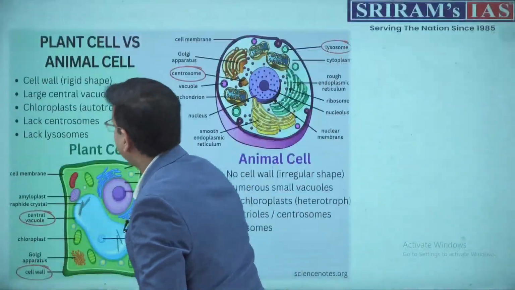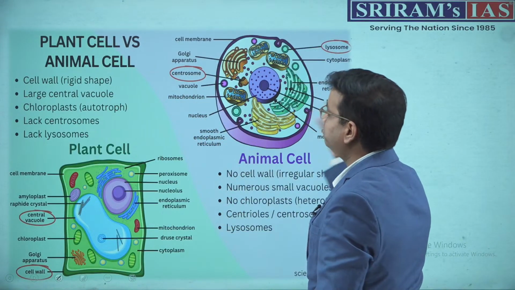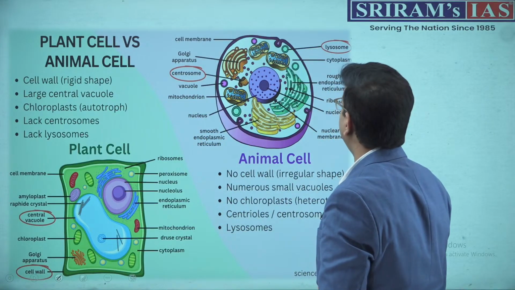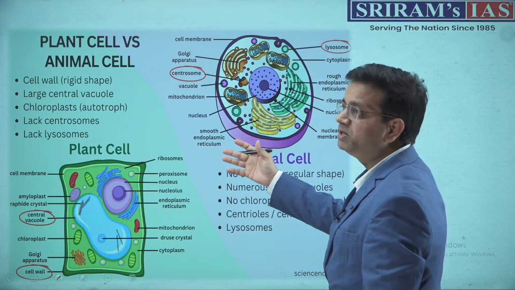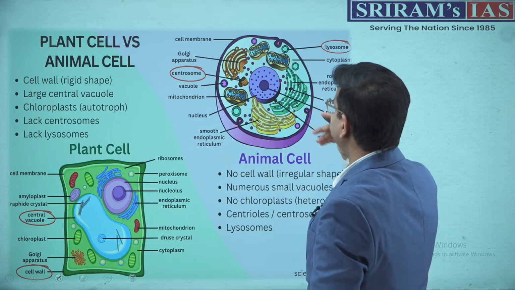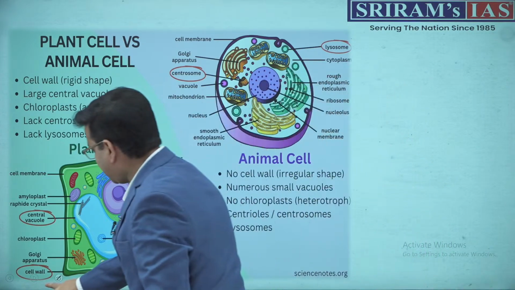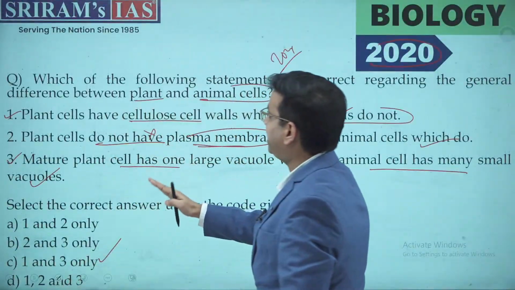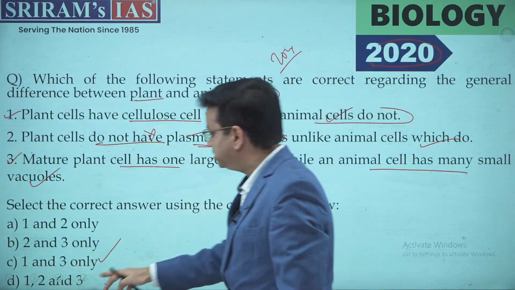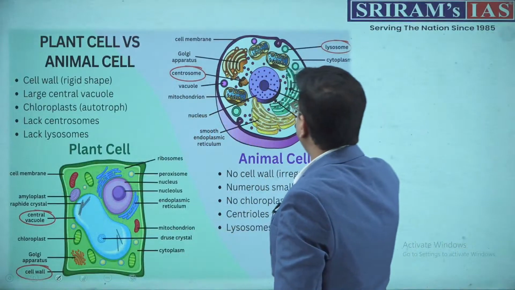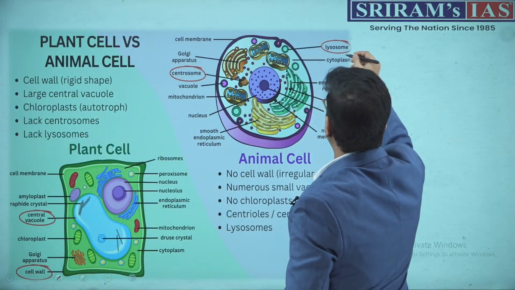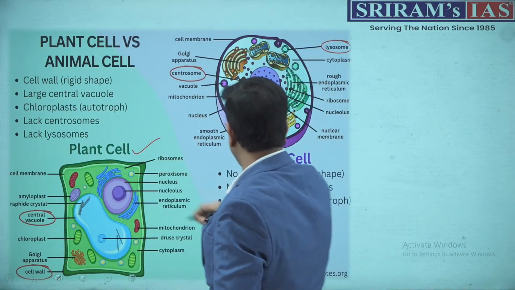Now, moving ahead with the other question, and even before we proceed, I'd like to give you an idea of the difference between the plant cell and the animal cell. See, this question was asked in some other context. Now, you can be asked questions related to specific organelles. So, in the animal cell, you can see this is a plant cell, this is the animal cell.